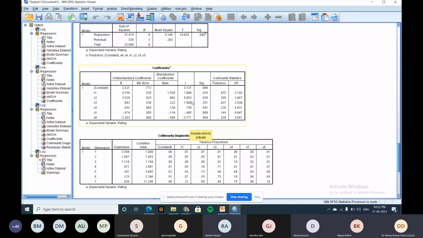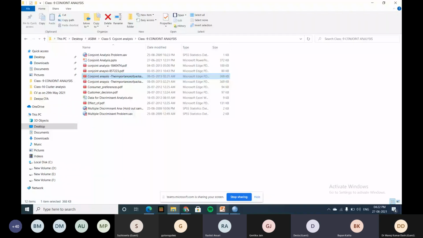Okay, now go to the next one, clustering. Sir, excuse me, sir, I have a question. Sir, this cluster analysis, conjoint analysis, etc., is this used for primary data only, or can we use it for secondary data? It is only for primary data. Okay. Thank you. But cluster analysis you can use for secondary data also, sir.